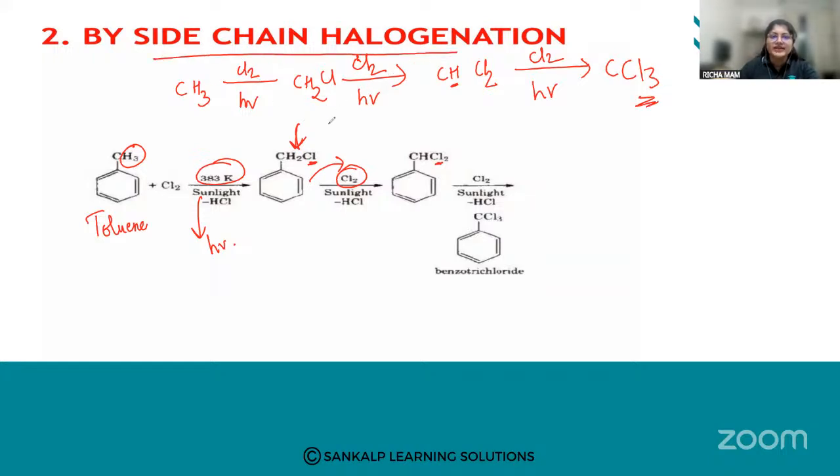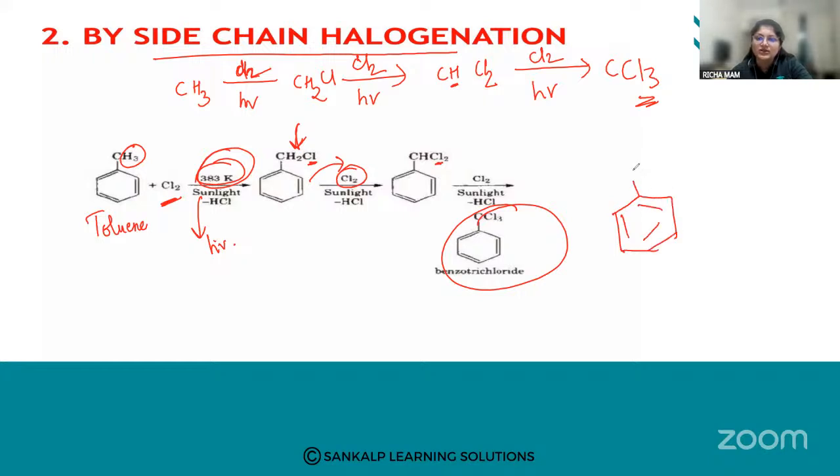So how does this side chain halogenation occur? At a high temperature, that is 383 Kelvin, in the presence of light and your halogen. If I want chlorine as a side chain, I have to take chlorine only. If I want bromine, then bromine in the presence of light. What I have got as the last product is benzotrichloride, where all the hydrogens are replaced by halogens. So this is a side chain halogenation.